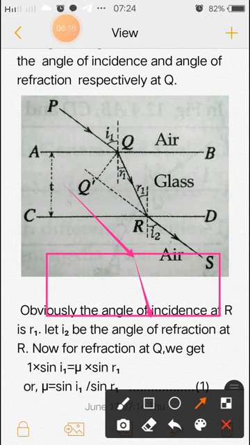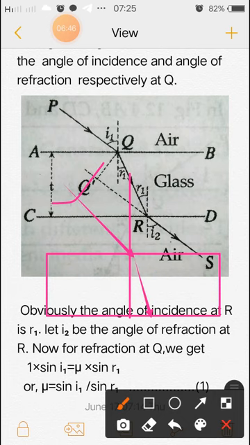So this is a normal, so we can draw a normal. This is the incident ray, and this is the refracted ray.